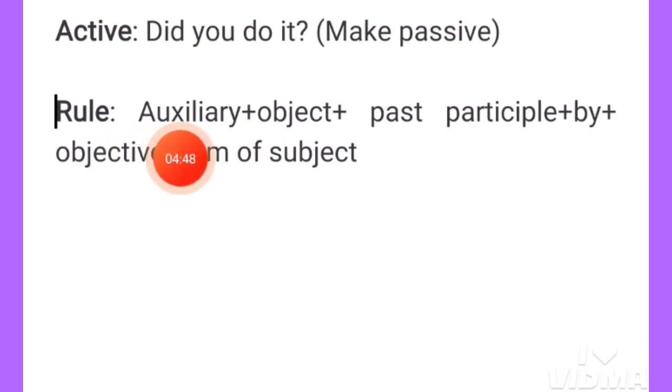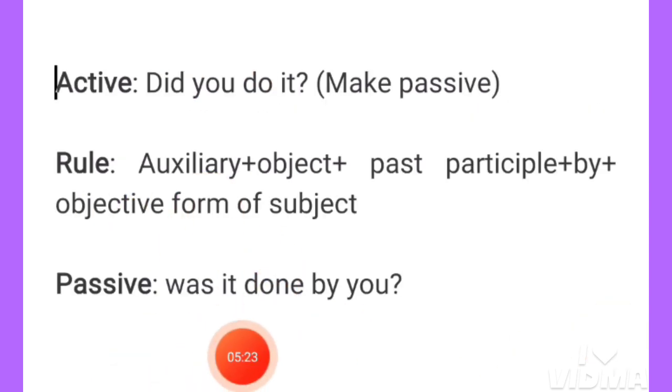At first the auxiliary verb, then the object, then the past participle of the main verb, then a by, then the objective form of the subject. In this sentence the subject is you. Now see the passive voice. This is the passive voice of the above sentence. Was it done by you?